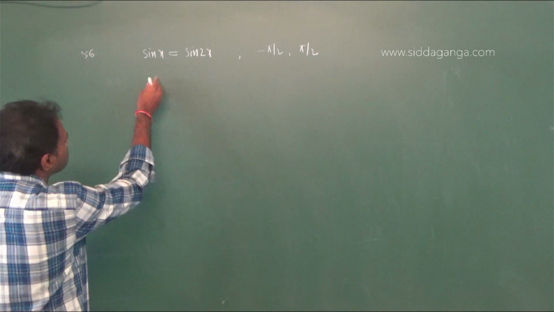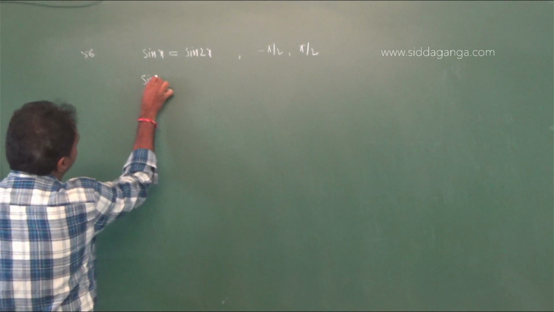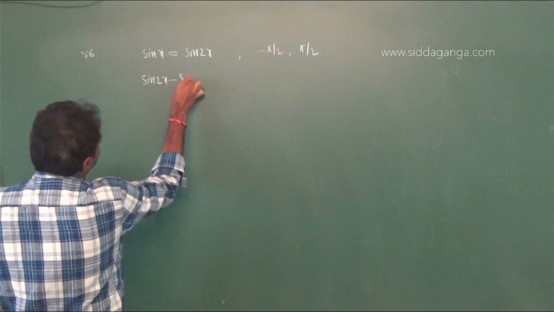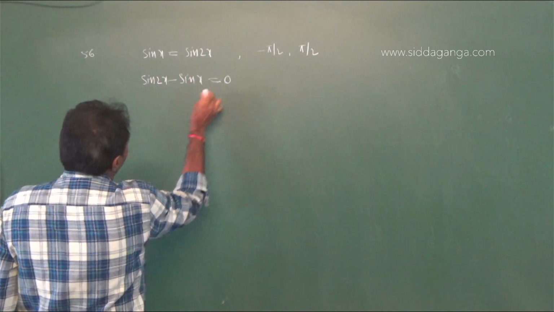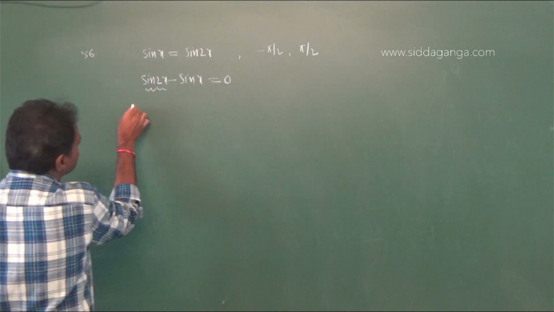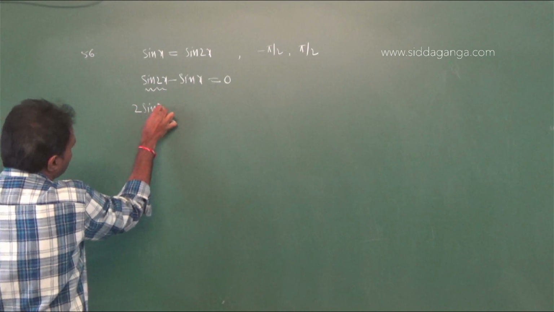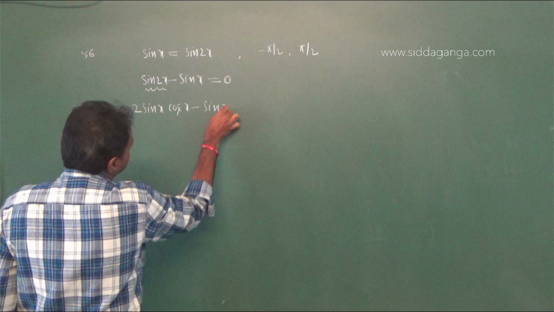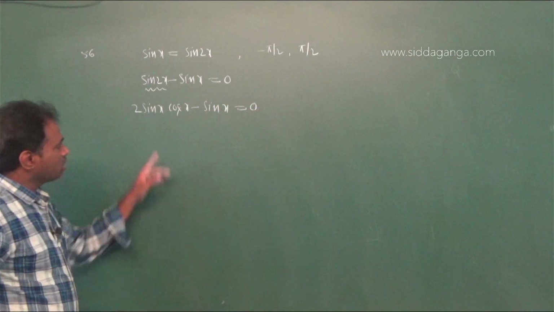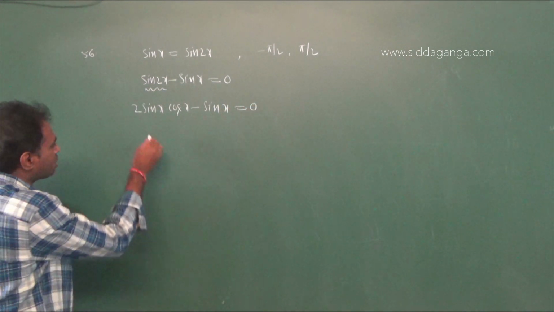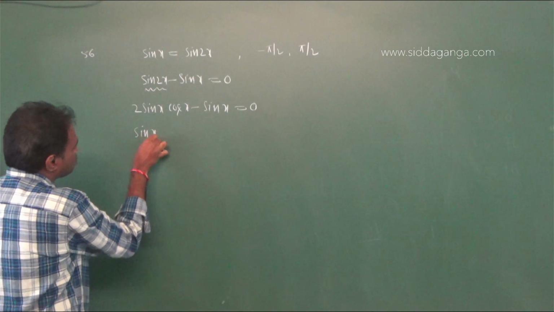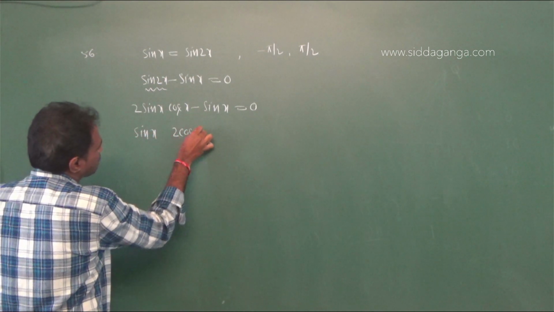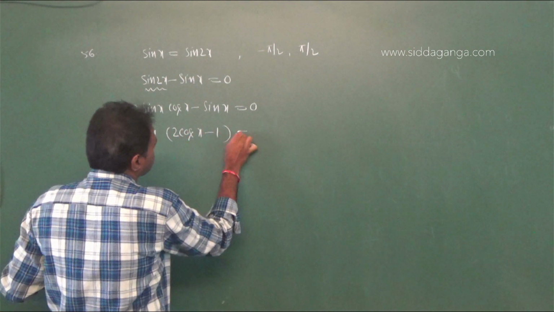Write these two terms on one side, that is sin 2x minus sin x equal to 0. Therefore, sin 2x you can write as 2 sin x cos x, minus sin x equal to 0. Here sin x, here also sin x is there. Take sin x common, that is sin x times (2 cos x minus 1) equal to 0.